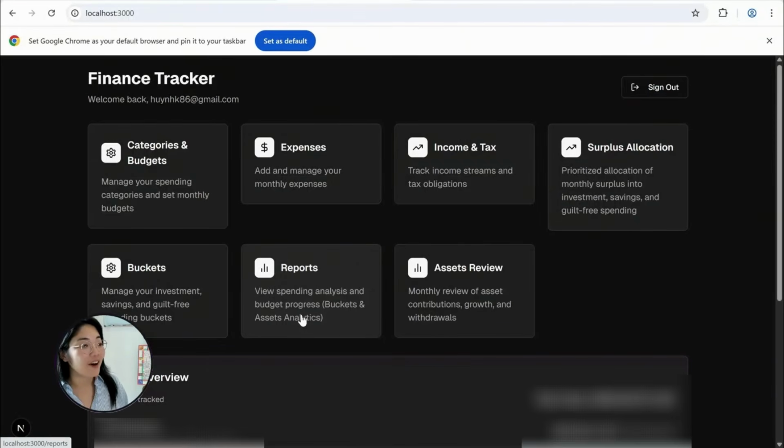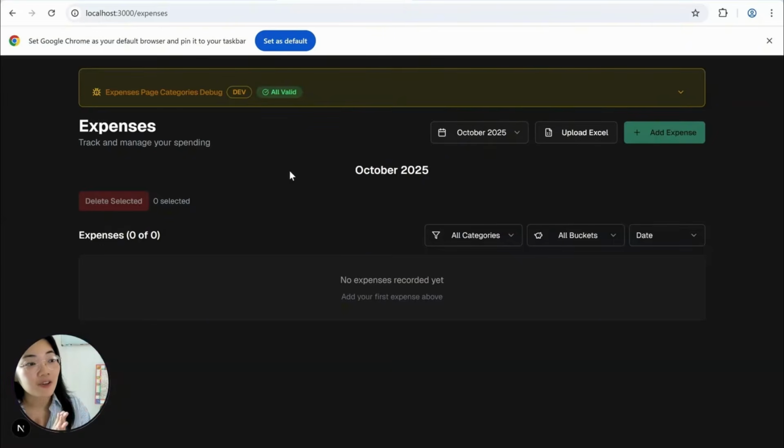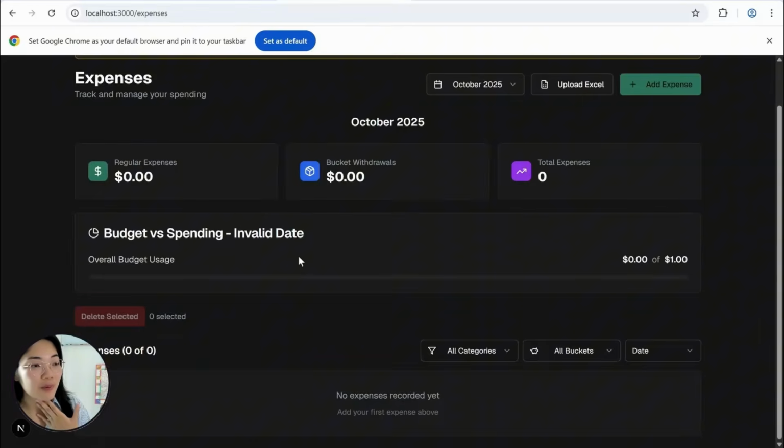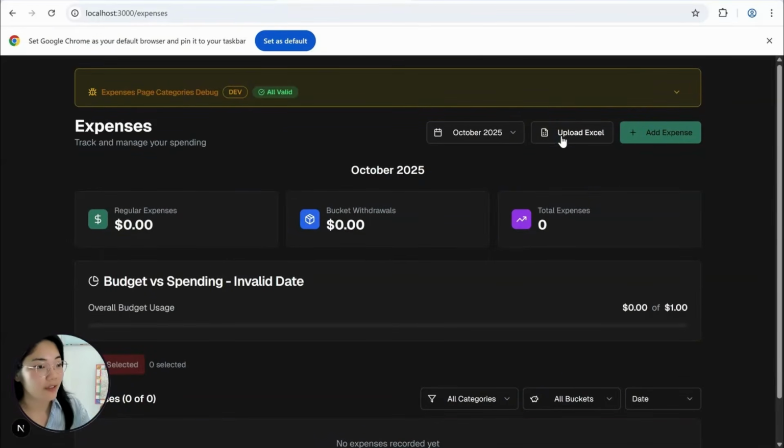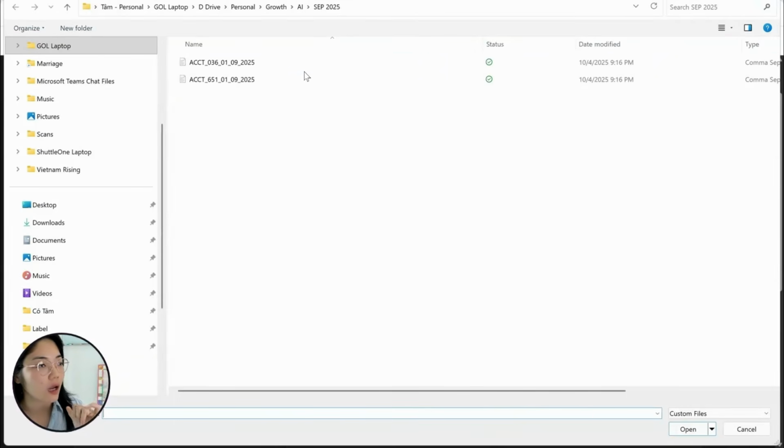Let me give you an example. This is a demo of my actual app now, and as you can see, my app has grown. Right now I have buckets, I have reports, I have asset reviews, and I have more things I want to put in here. Hopefully, if this video is helpful, I'll share more progress afterward with you guys. So here as the expense, originally remember we had the add expense, which is manual, and now I have the add expense, which is automatic.